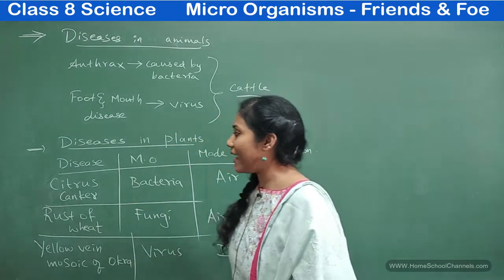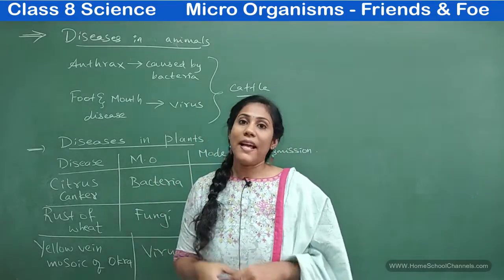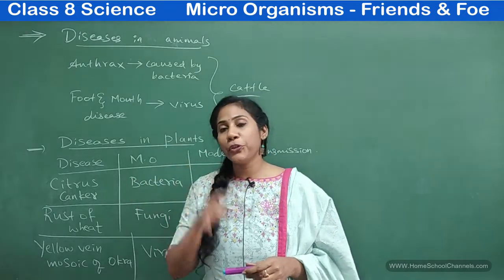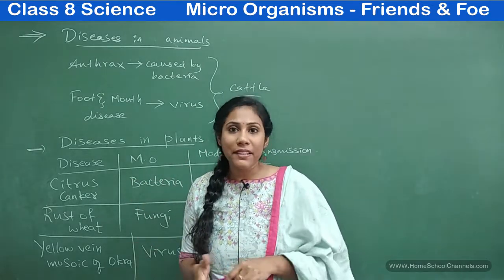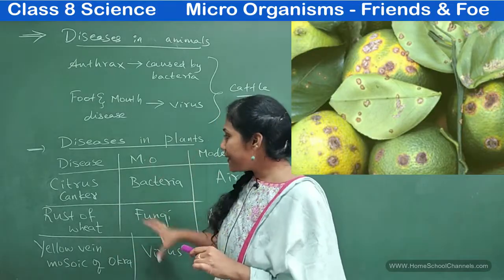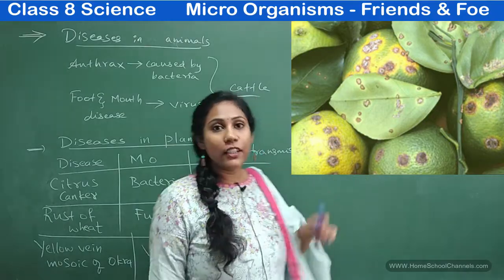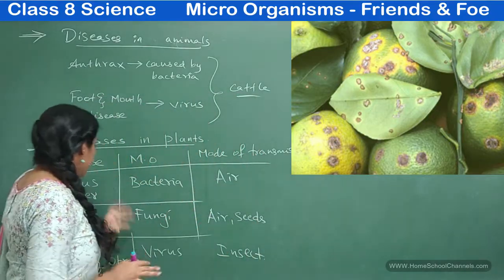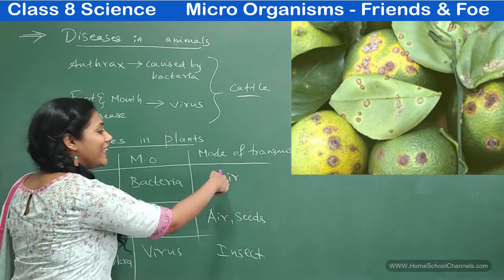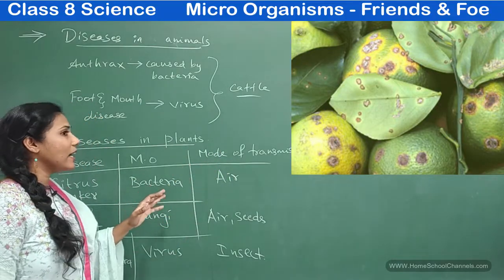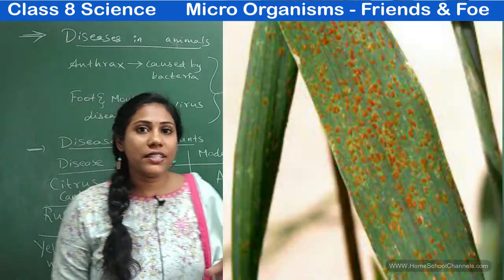First one is citrus canker. Citrus canker is mostly seen in citrus fruit growing plants like orange plants, sweet lime, lemons, grapes. In citrus plants you would observe this disease, citrus canker, which you can see on the board in the picture. This is caused by bacteria, and this is an airborne disease. So this bacteria goes to the plant body through air. Clear? That is citrus canker.